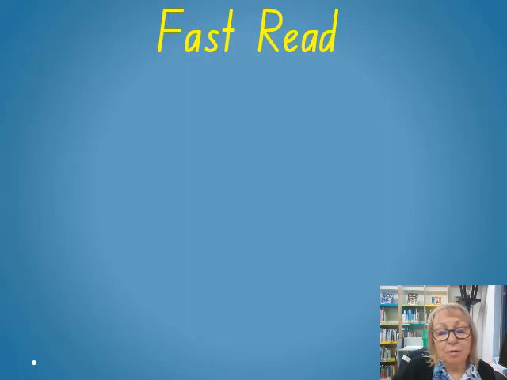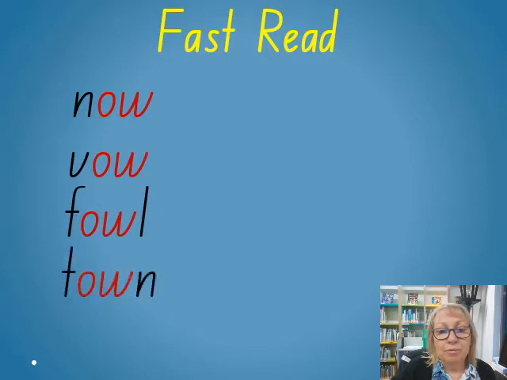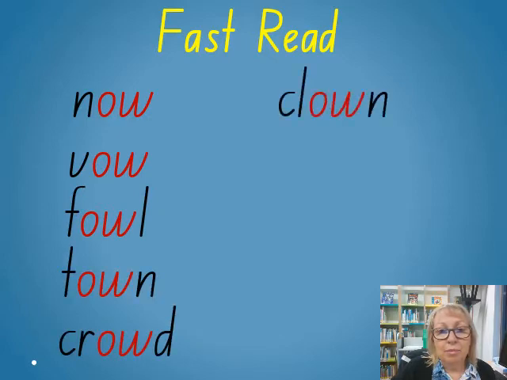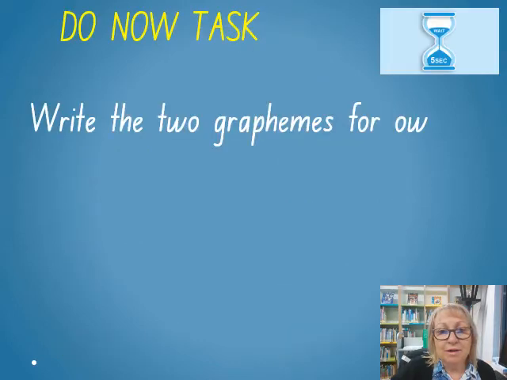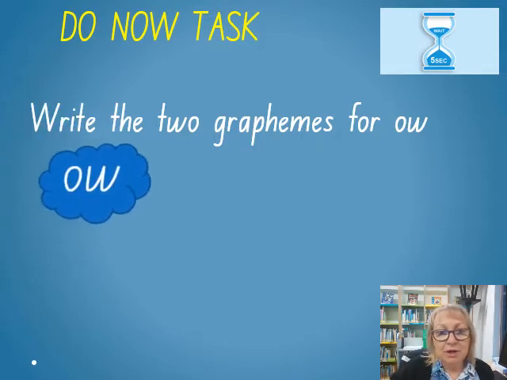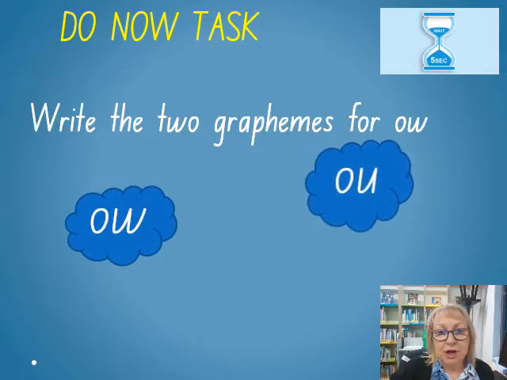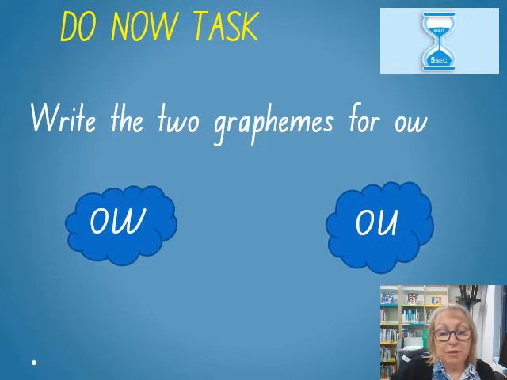I'll do the first couple with you and then you follow on. Now, vow, clown, crown. Great job everybody, fantastic. Now write me the two graphemes again. Excellent, let's check them. Did you get OW? Did you get OU? Good job everybody if you did.